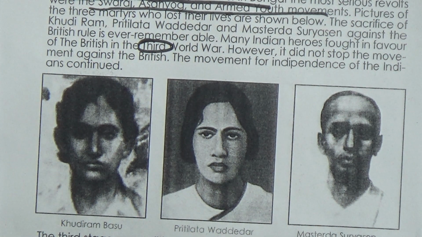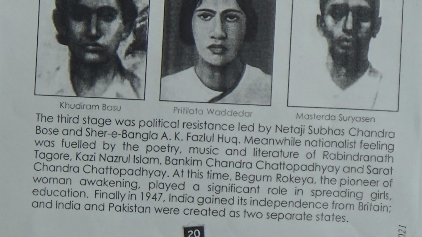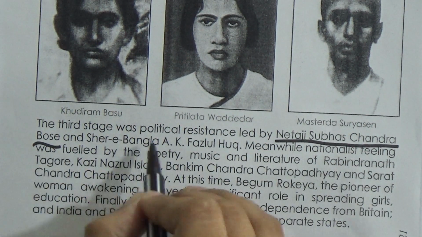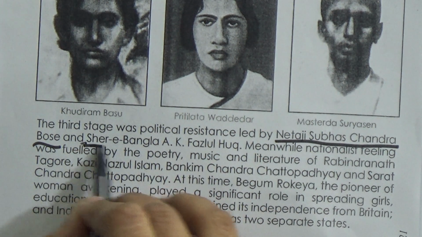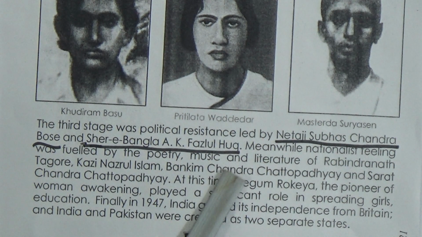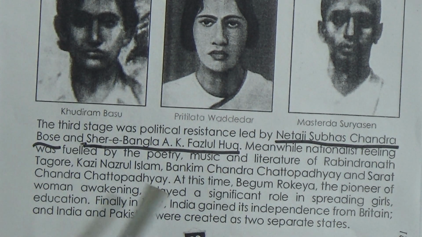The third stage was political resistance led by Netaji Subhash Chandra Bose and Shere Bangla A.K. Fazlul Haq. So there are 2 leaders in the third stage. One is Netaji Subhash Chandra Bose and another one is Shere Bangla A.K. Fazlul Haq. And they lead the 2 political parties, Indian National Congress Party and All Indian Muslim League Party.